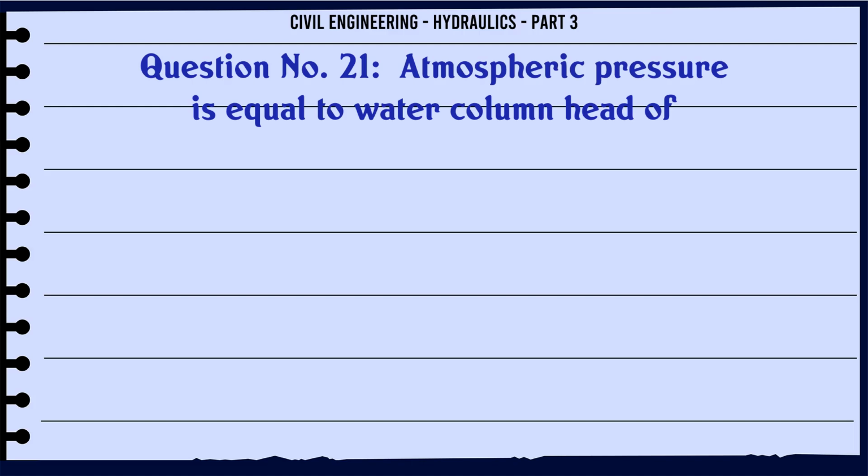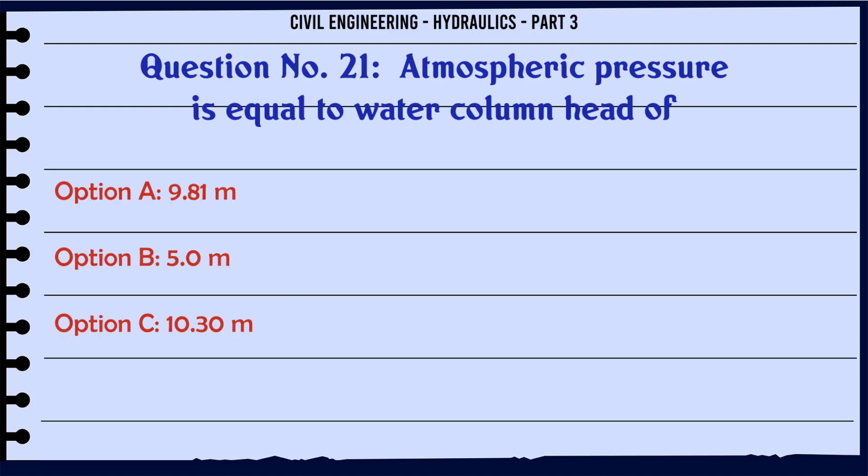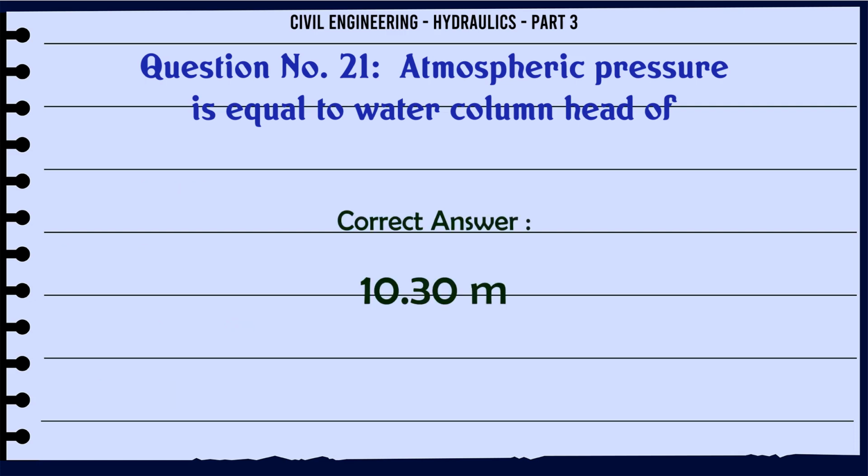Atmospheric pressure is equal to water column head of: A, 9.81 m; B, 5.0 m; C, 10.30 m; D, 7.5 m. The correct answer is 10.30 m.